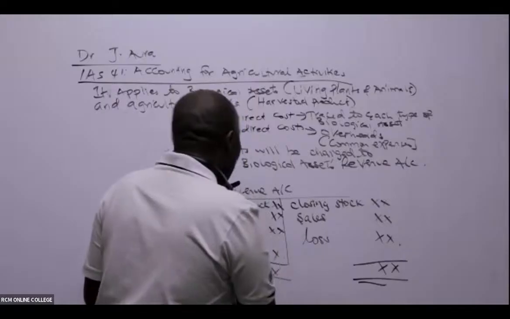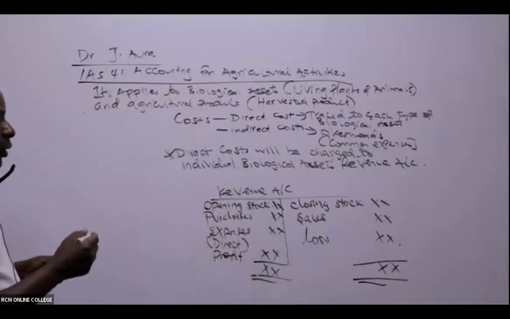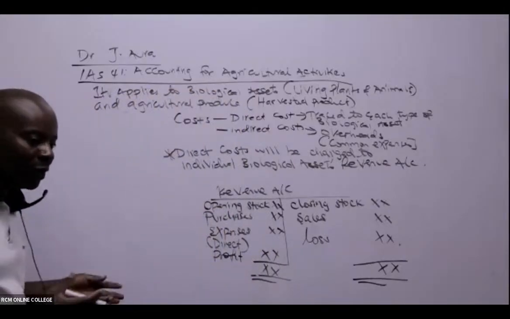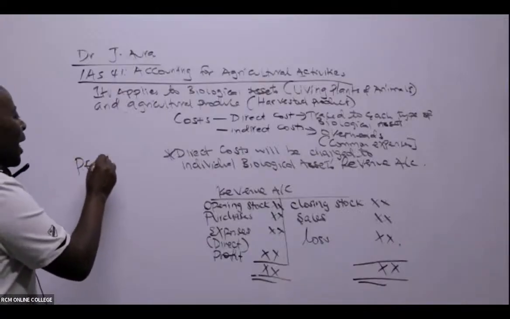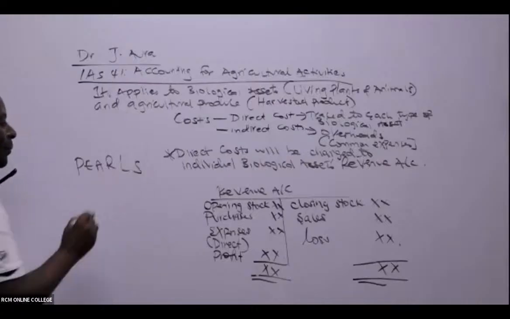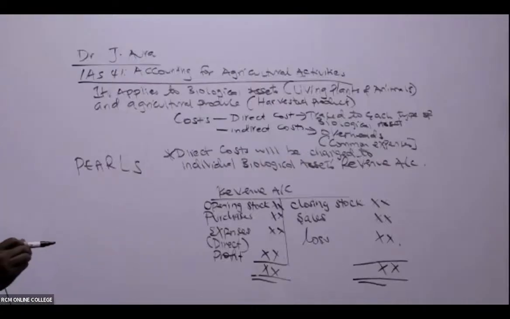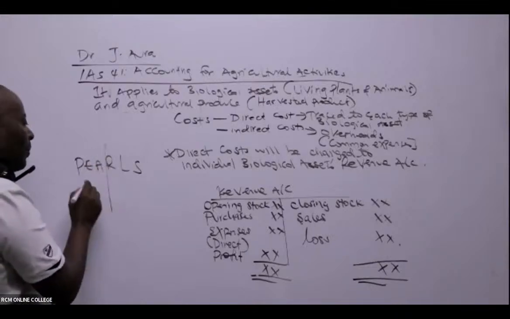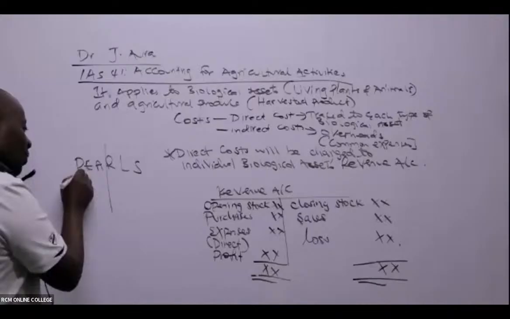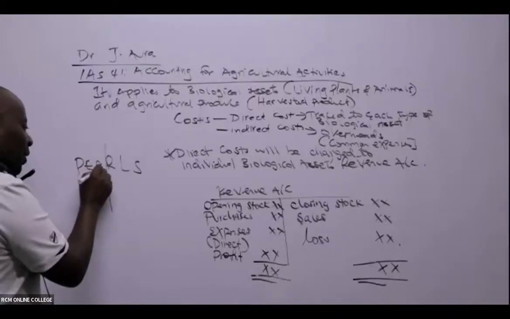And then now, gentlemen, when you are coming to this level, intermediate level is a serious level. You're supposed to be remembering the acronym called PALS. From your ATD or from your financial accounting one, we have the acronym for double entry called PALS. So if you remember PALS, these are purchases, expenses, assets.